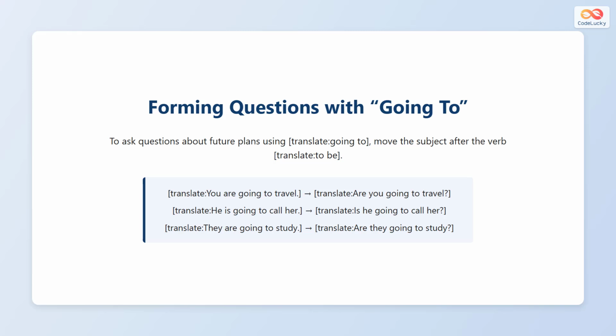To form a question with going to, move the verb to be before the subject. The structure becomes to be, subject, going to, and the base form of the main verb. Let's look at examples. "You are going to travel" changes to "Are you going to travel?" "He is going to call her" becomes "Is he going to call her?" "They are going to study" becomes "Are they going to study?" This small change in word order turns a statement into a clear question about the future.